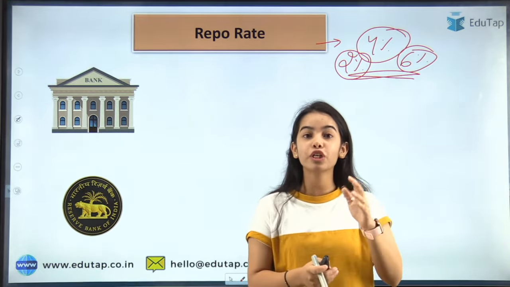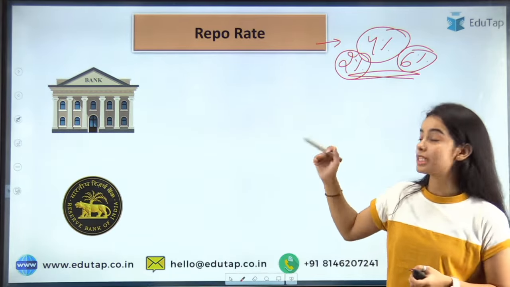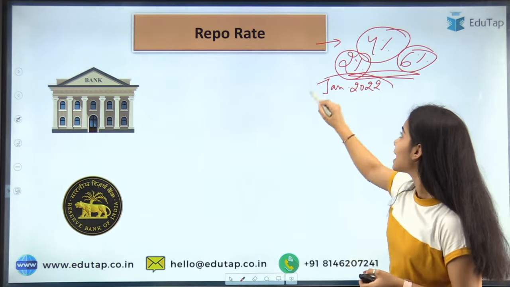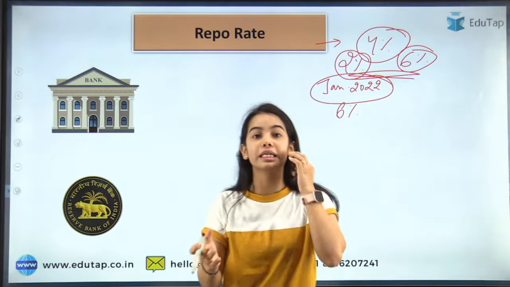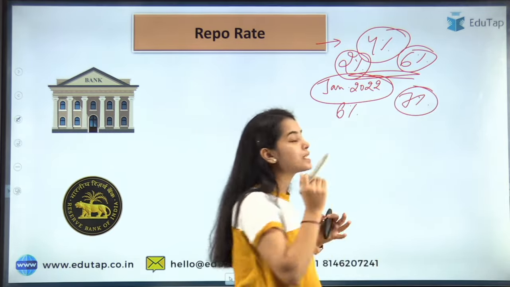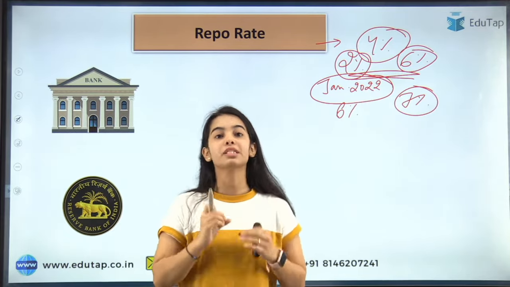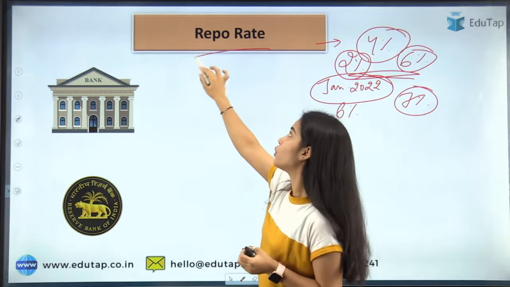But what if inflation is rising very fast and going above 6%? Since January 2022, we can see that inflation is above 6%. If we talk about the recent data on retail inflation, it was around 7%. So you can see that inflation is growing very fast. For that, what steps can the RBI take? The first step that RBI takes is regarding the repo rate.